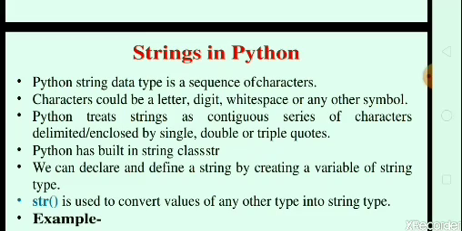Python treats a string as a contiguous series of characters. Contiguous series means sequentially we can add any number of characters into one string, delimited and enclosed by single, double or triple quotes. When we have to create or declare any kind of string, we can use single quote, double quote or triple quote. Python has a built-in string class, str.